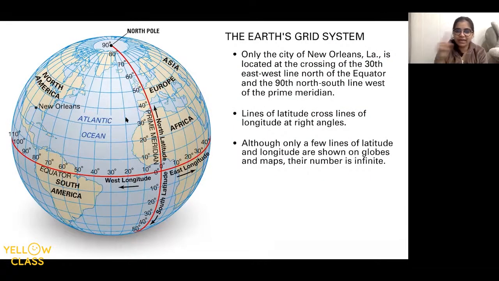All right, and now let me quickly show you what the grid system looks like. So when I say the longitudes and the latitudes, they meet, they form a grid. And when they form a grid, kids, that's when we are able to find the location of a place. Can you all see a grid now? So we can see the latitudes also. We can see the longitudes also. Yes, can you all see this picture? Yes, kids. Is it clear for everyone? Yes?